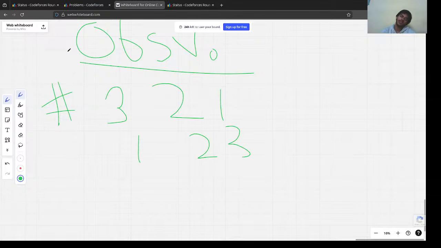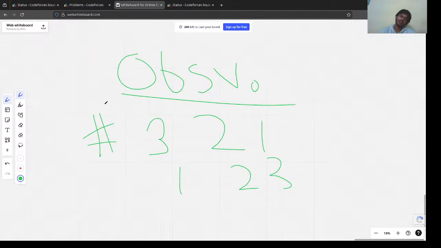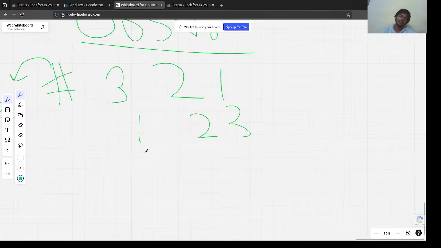In this question, the main game was to understand the operation. Like we could do any number of operations, right? Let's say we choose this. Let's say we have one operation where L equal to 1, R equal to 2. We need the maximum value of these two elements. How can we do it?